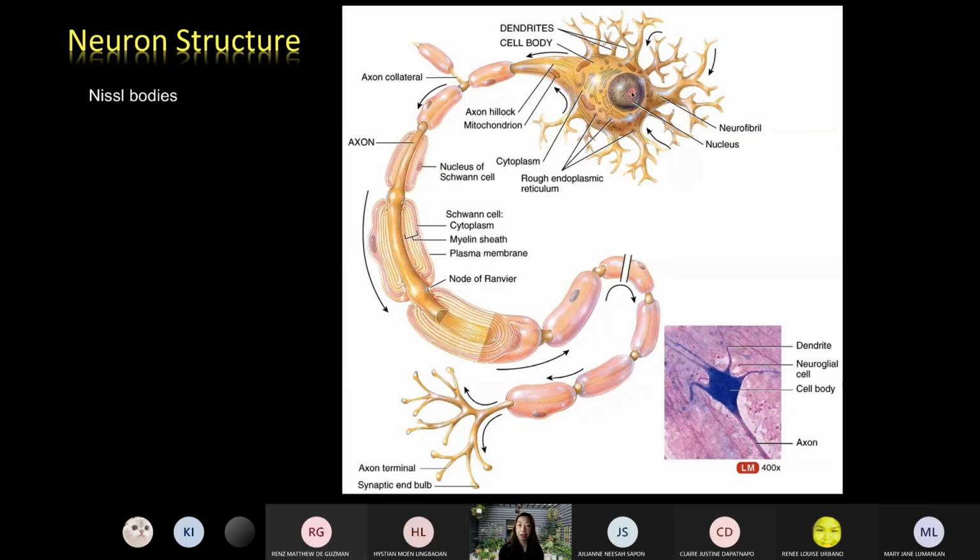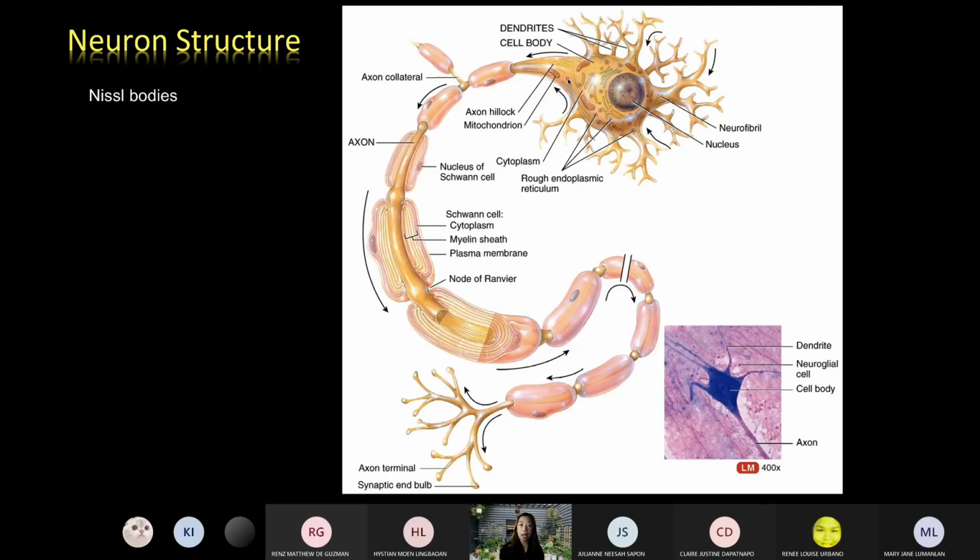It consists of a very conspicuous nucleus. You have different organelles such as the mitochondria. You have an extensive network of endoplasmic reticulum, which we call Nissl bodies. And then you also have neurofibrils that support and allow movement of substances and organelles within the soma or the perikaryon. The soma is responsible for the integration of all sensory inputs.